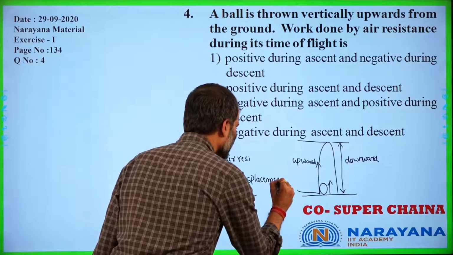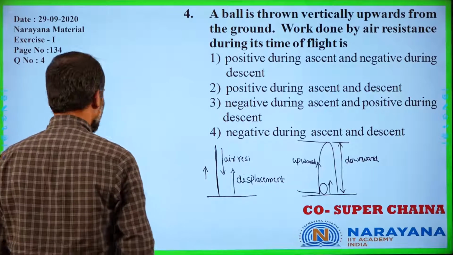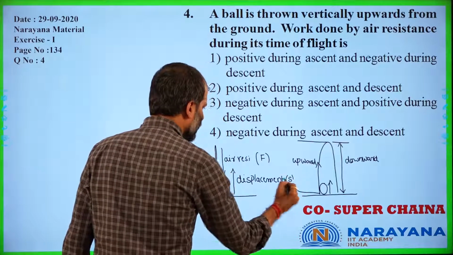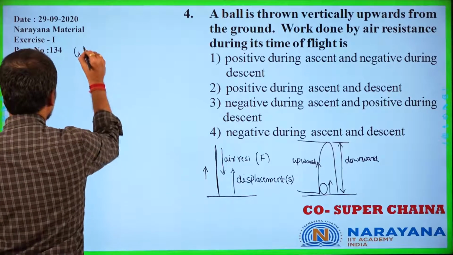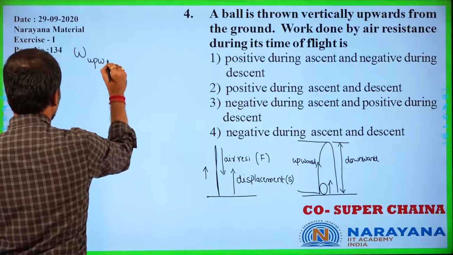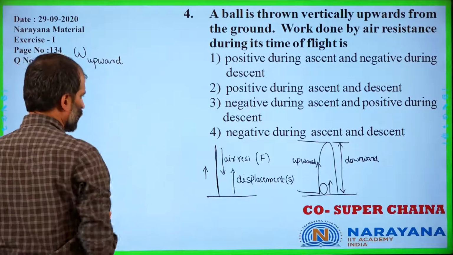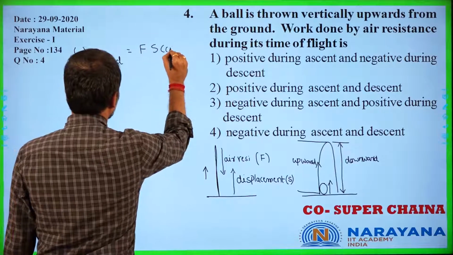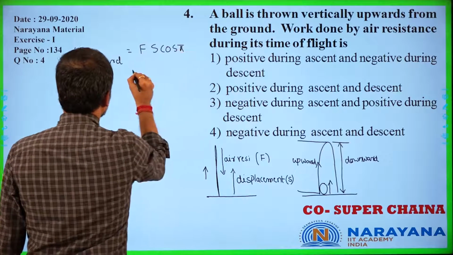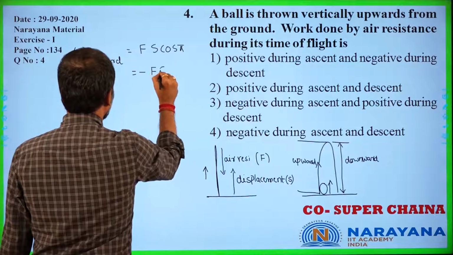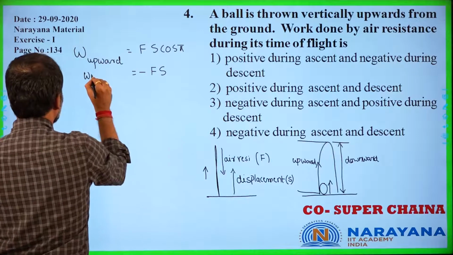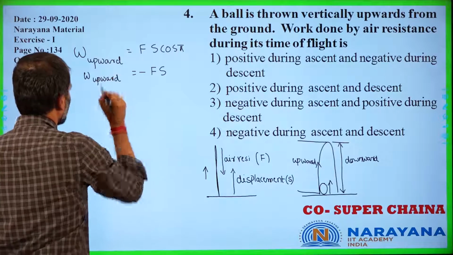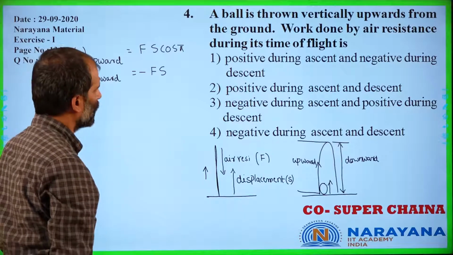So air resistance and displacement are opposite to each other. Air resistance is a force that we would try to consider, and it and the displacement are opposite to each other. So the work done during its upward motion is equal to Fs cos 180. So it is minus F times S. It is the work done in the upward motion.